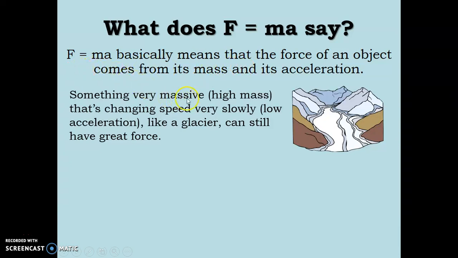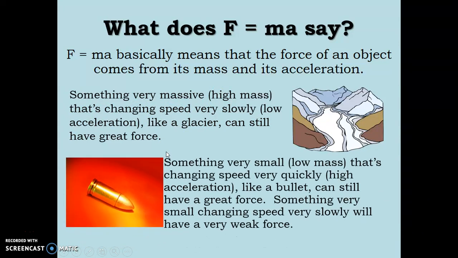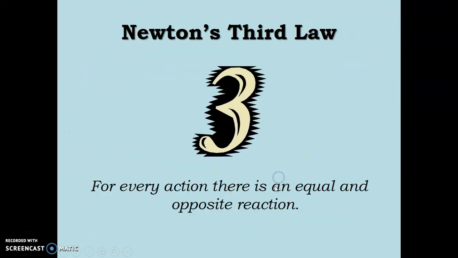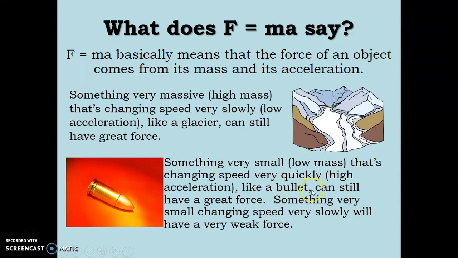Something very massive that is changing speed very slowly, like a glacier, can still have great force. Take the example of a bullet: something very small that is changing speed very quickly, like a bullet, can still have a great force. Something very small changing speed very slowly will have very weak force.